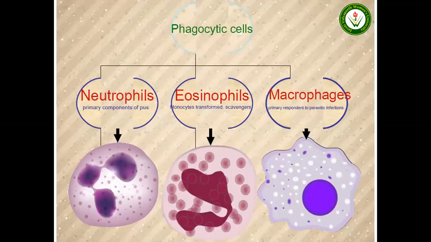Here are the phagocytic cells which will perform the phagocytosis process. Here we can see neutrophils, eosinophils, and macrophages.